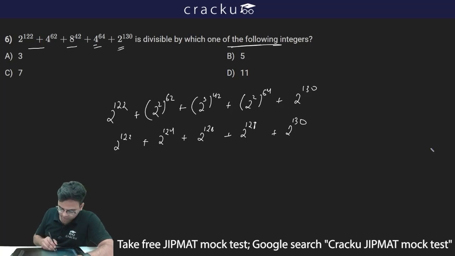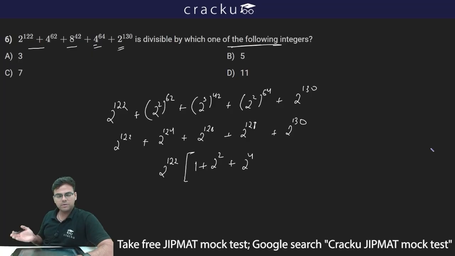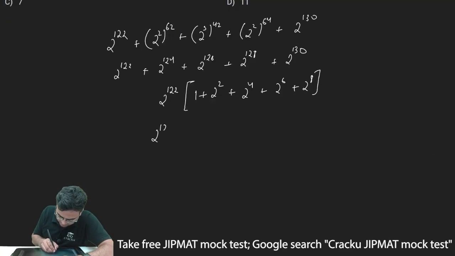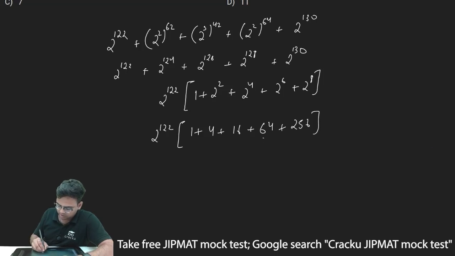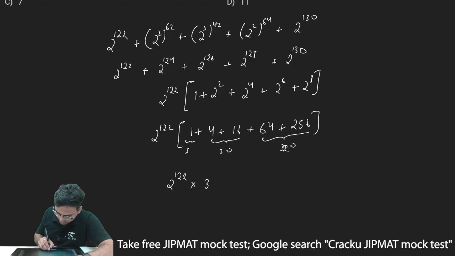Now what I can see is that 122 is a power appearing in all, so I'll take 2 to the power 122 as common. Inside it will become 1 plus 2 square plus 2 to the power 4, because 2 to the power 122 is taken as common, then 2 to the power 6 plus 2 to the power 8. So 2 to the power 122 into 1 plus 4 plus 16 plus 64 plus 256. Now 64 plus 256 is 320, 4 plus 16 is 20, and this is 1. So 320 plus 20 plus 1, this is equal to 2 to the power 122 into 341.